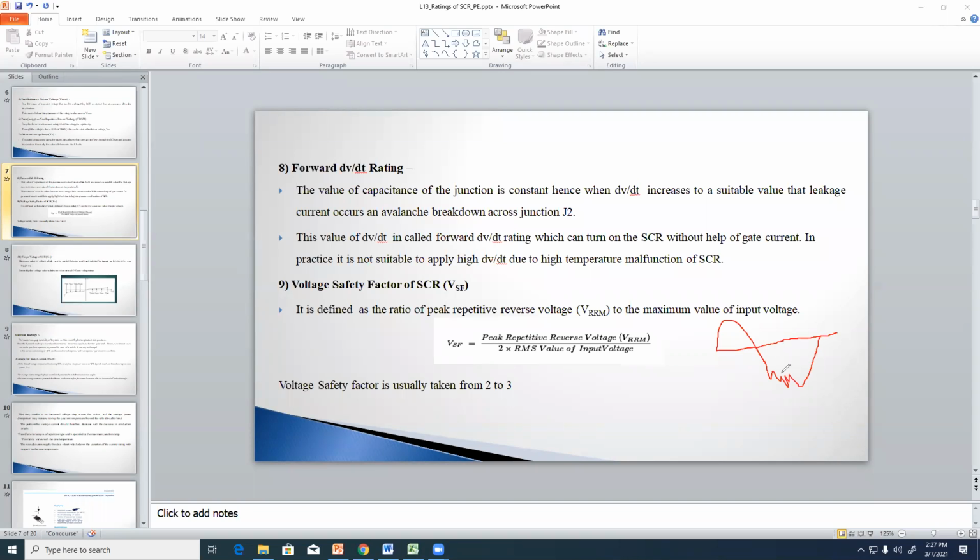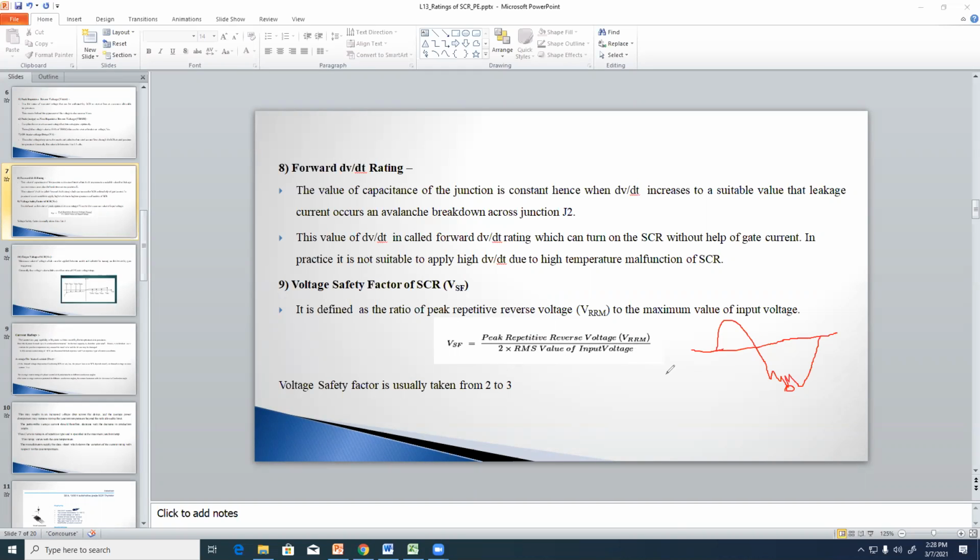Clear? This is the peak reverse repetitive voltage. This is the reverse voltage, and repetitive transients will occur in the reverse voltage. This is the peak value. The ratio between this voltage and two times the RMS value of the supply voltage